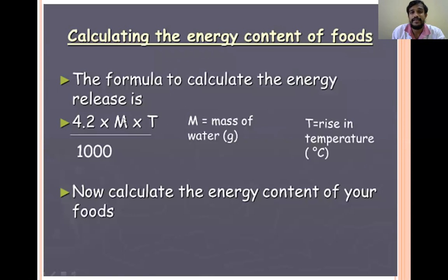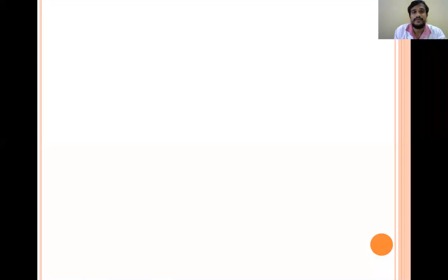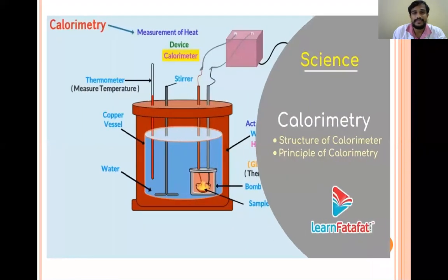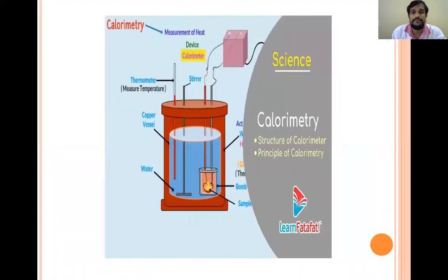After getting this, we will estimate by the formula 4.2 into the mass of water into the rise of temperature, divided by 1000, which gives the calories present in the food. Okay. So this is the calorimeter.